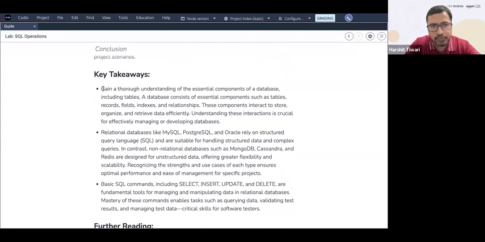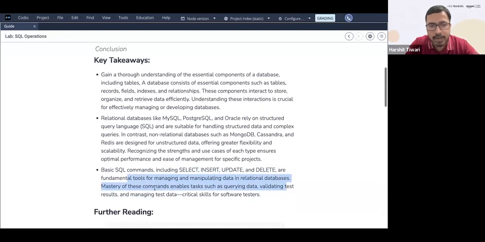So these are the key takeaways. We gained a thorough understanding of the essential components of a database. A database consists of essential components: tables, records, fields, indexes, and relations. Relational databases like MySQL, Postgres, and Oracle rely on structured query language, that is SQL. That is the query that we were running. Basic SQL commands is what we did, including select, insert, update, and delete. These are the fundamental tools for managing and manipulating data in relational databases. Mastery of these commands enables tasks such as querying data, validating test results, and managing test data. These are critical skills for a software tester.